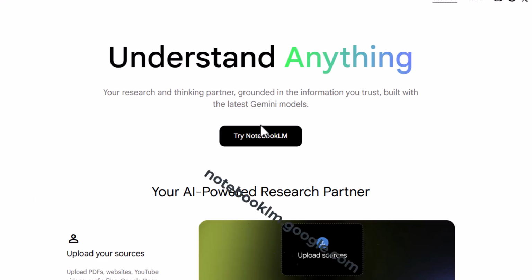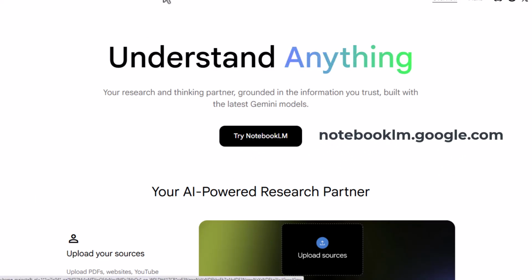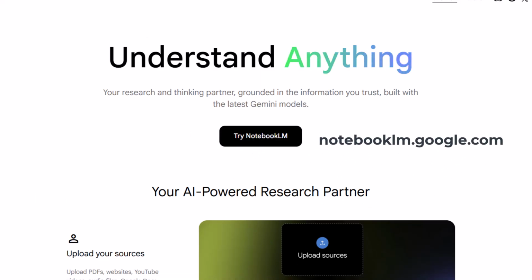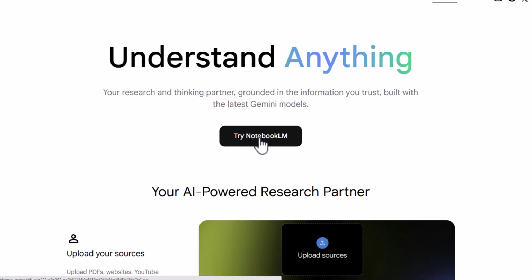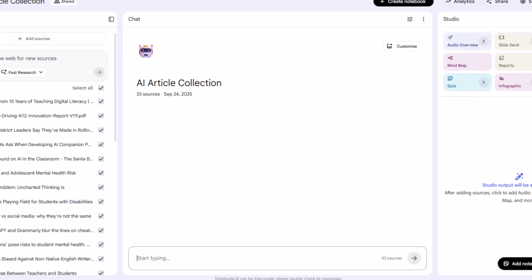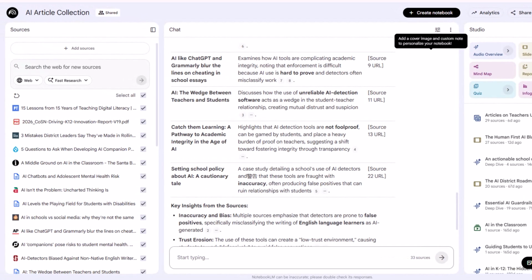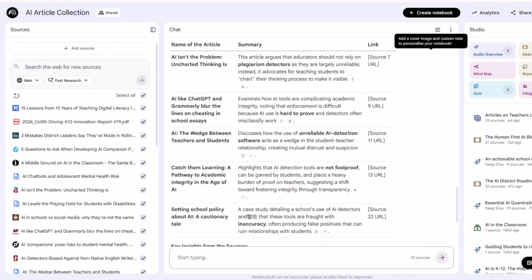So here is NotebookLM. You just click, and let me tell you what it is. It's notebooklm.google.com. Easy peasy. When you get to that web page, to find all of your notebooks, you just click on Try NotebookLM. I have one notebook where I am just throwing AI articles in there. So about AI in education, AI policy, any article I find that I enjoy, that I like, I throw it in there.